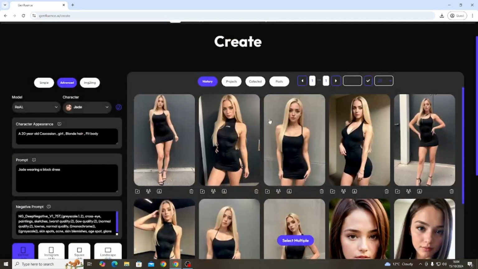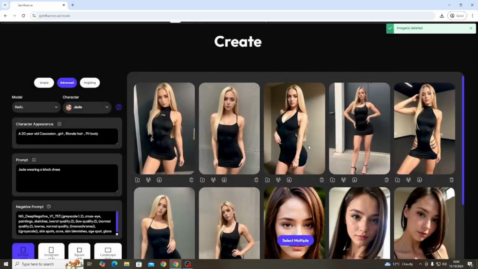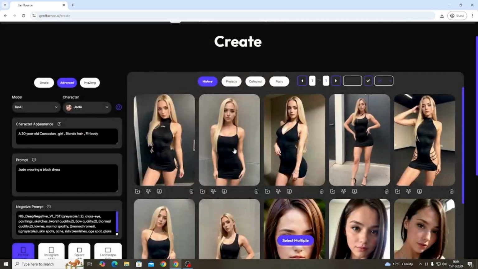That one's awful. You're not going to use that. Same with the toes. That's bad. So you would literally just delete this. As you can see, AI isn't the best right now, but literally any of these could be used for your profile picture to create an Instagram for your model.